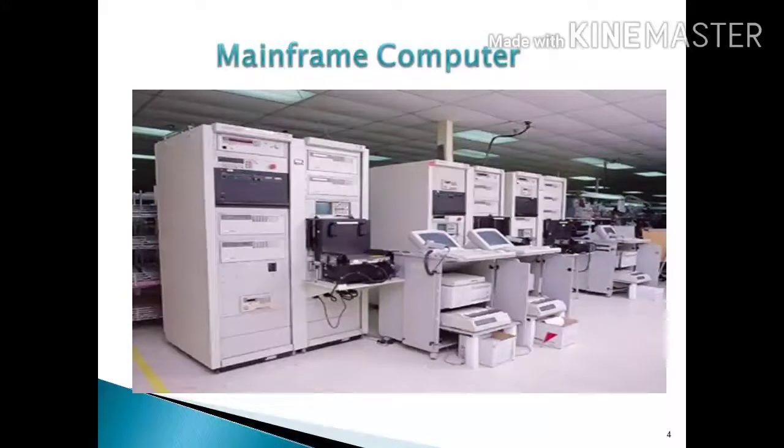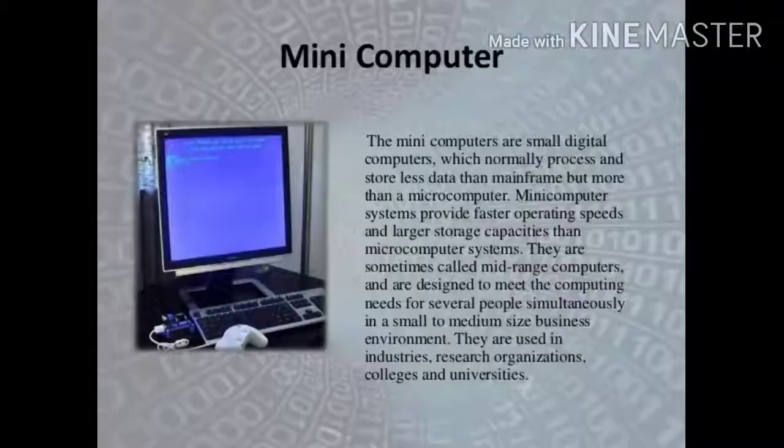Whereas mainframe computers are used by large scale industries for manufacturing electronic goods and other machines. Mini computers are mostly used in large institutions like banks, commercial organizations, government departments, and other organizations.